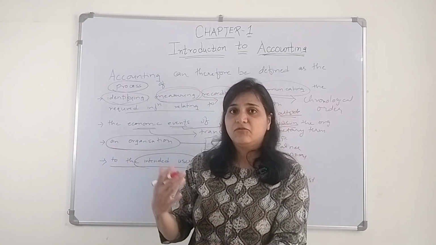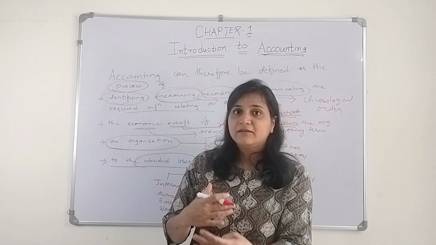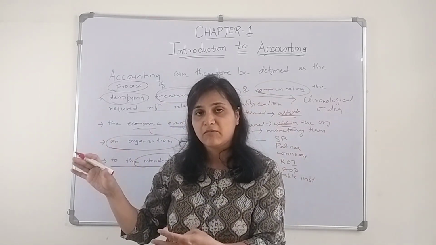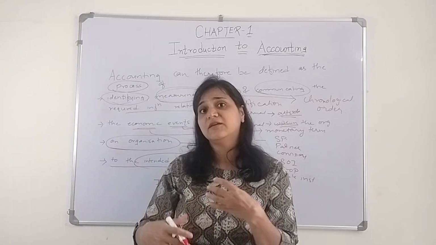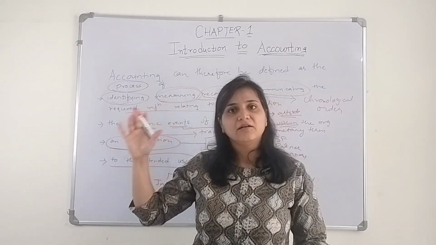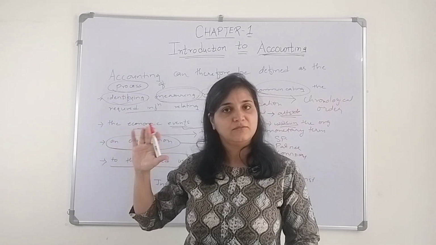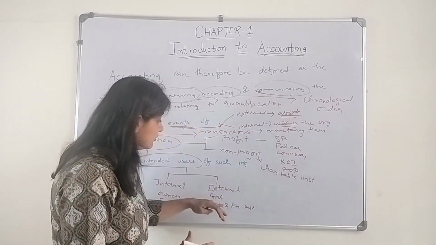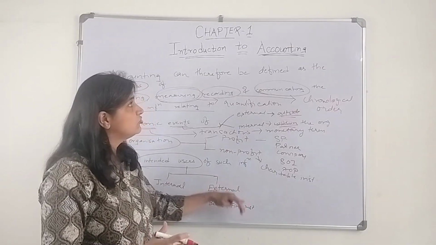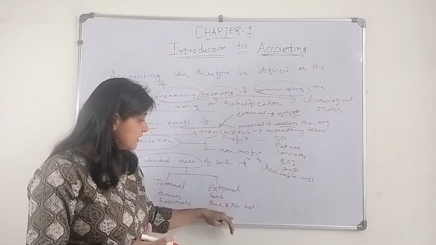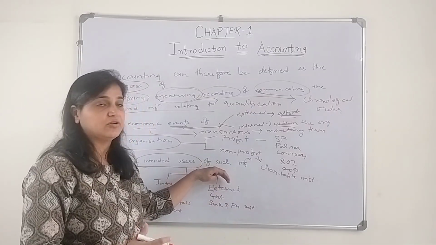Before they give a loan, the banks want to know how much your parents are earning, how much is their savings, whether they will be able to repay the loan amount. That amount is very less, but in an organization, it's a huge amount. So the banks and financial institutions want to check the accounting reports. They are the users, so they need such information.